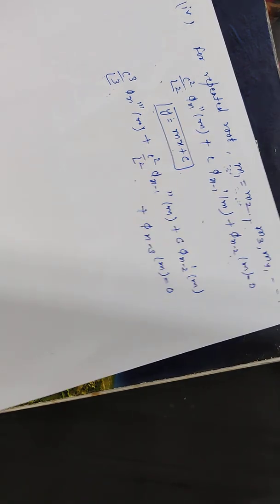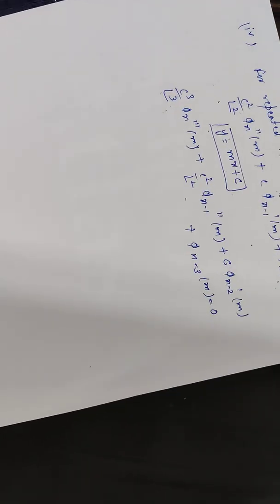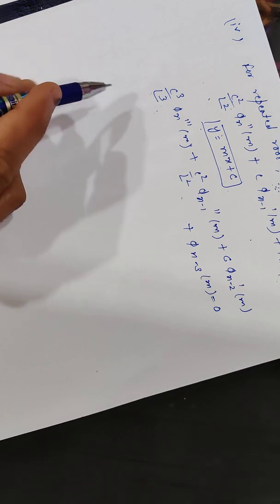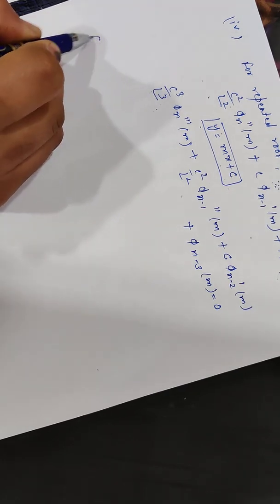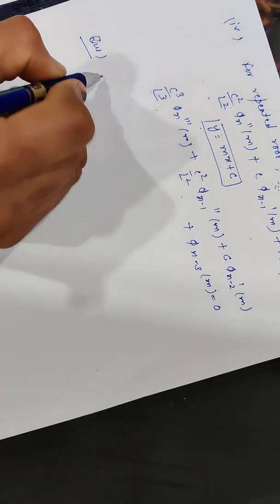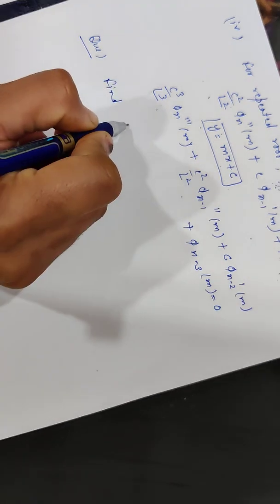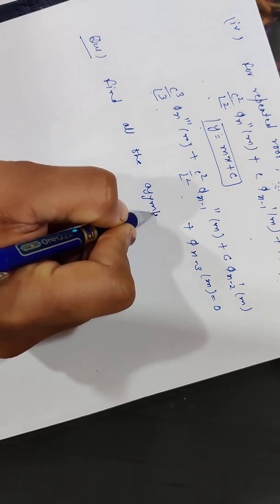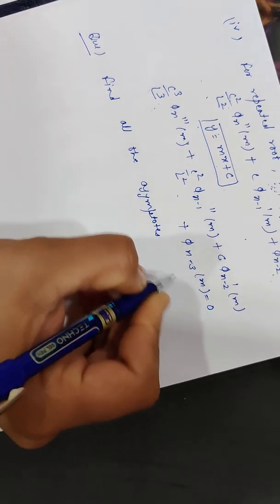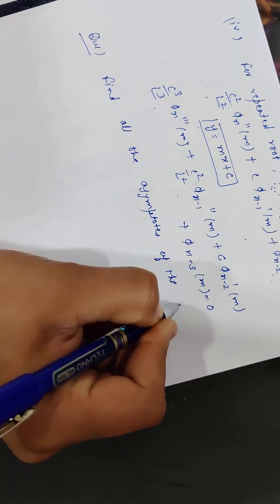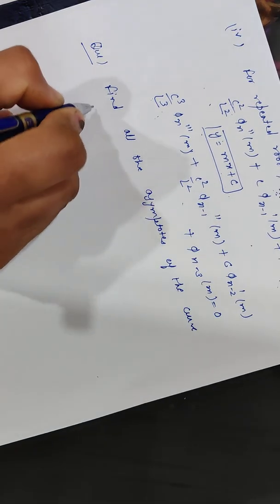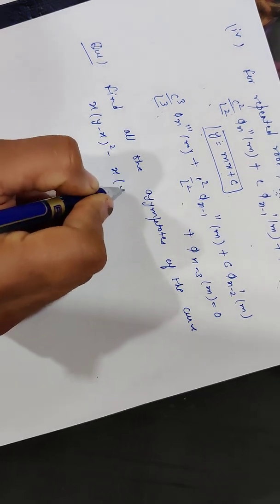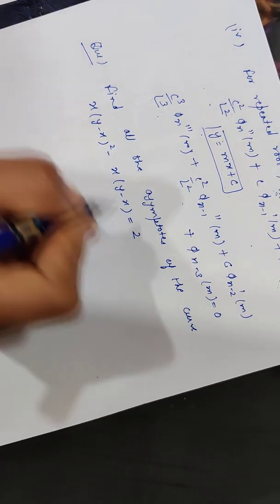Now let me explain an example to find all these 3 types of asymptotes. The question is: find all the asymptotes of the curve x into y minus x square minus x, y minus x equal to 2.